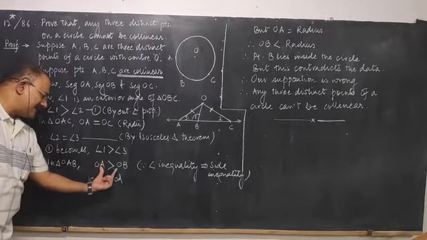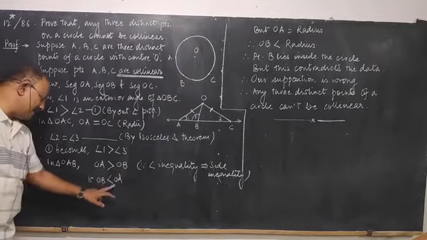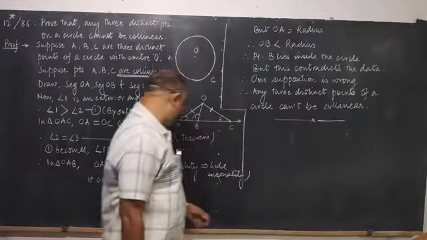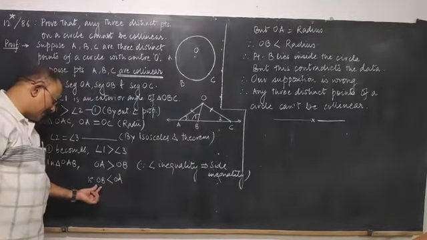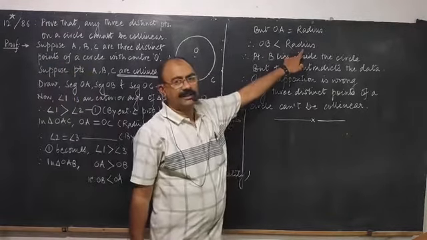The same statement is written with a less than sign. That means OB is less than OA. OB is less than OA. But OA is the radius of the circle. So this is the radius. So what can you say? OB is less than radius. So we have written OB is less than radius.